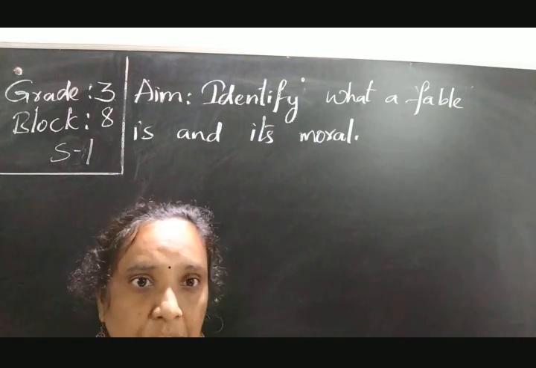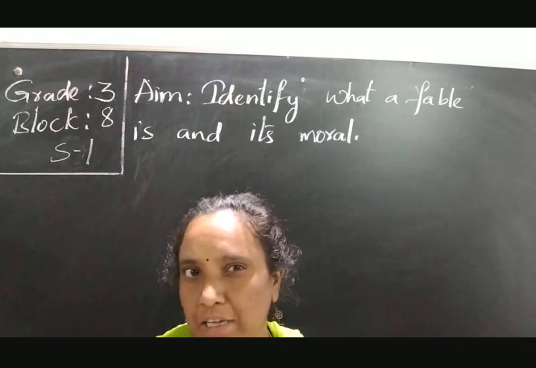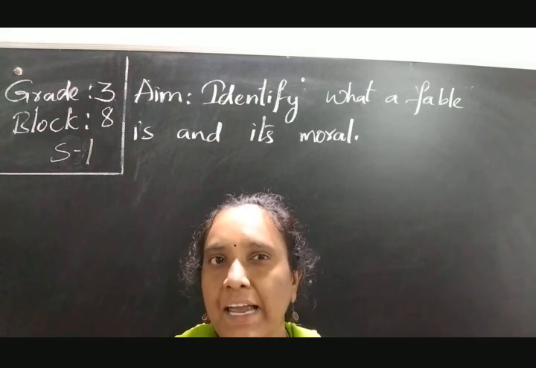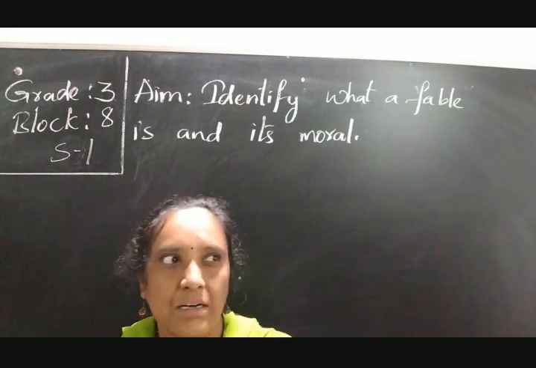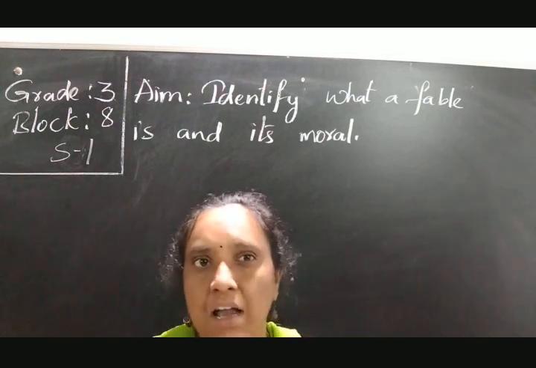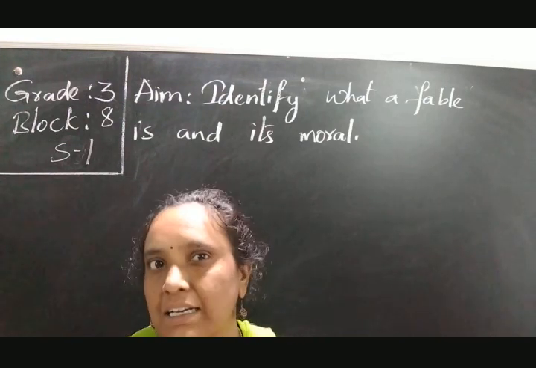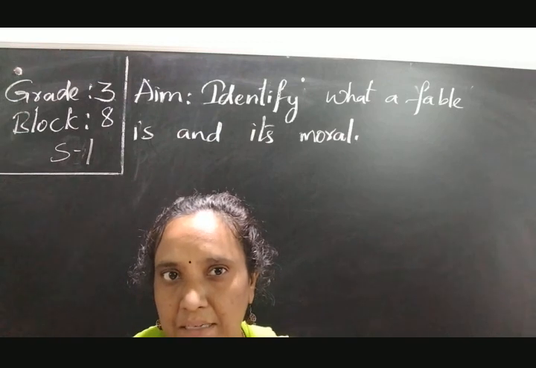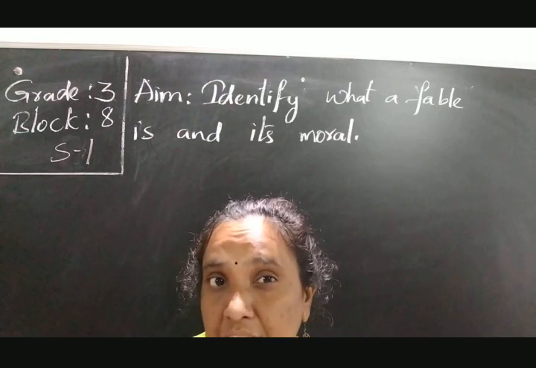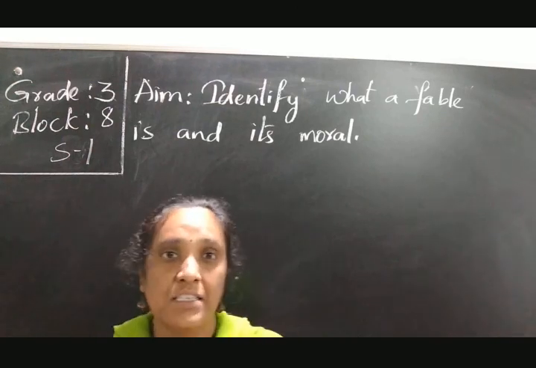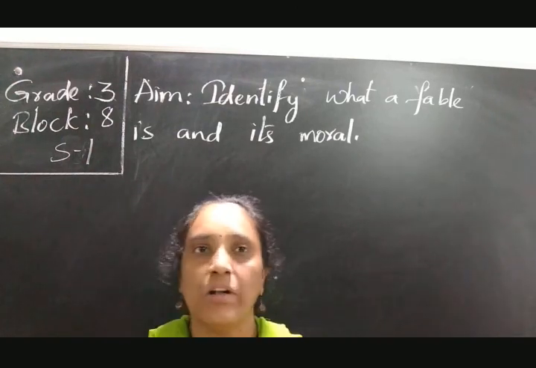What is a fable? Do you know what a fable is? A fable is a story. It contains some animals. If a story contains animals and is teaching us a lesson, some moral, then we call it a fable.